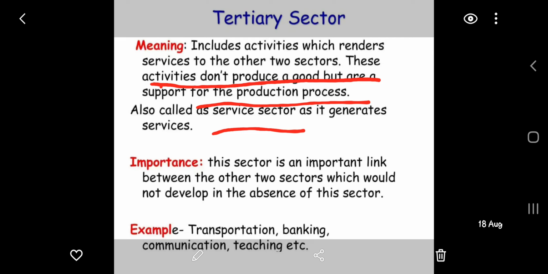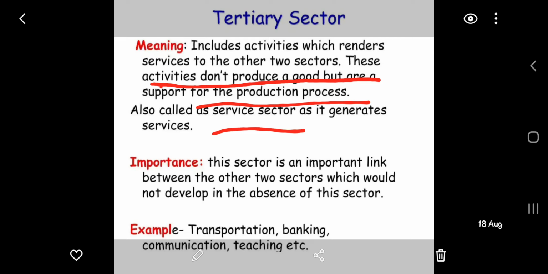In manufacturing, they can use that deposited money to buy some machinery or some raw material. In agriculture, they can buy fertilizers, insecticides, or some irrigation implements. Okay, so storage is also included, to store the products, and it is also one kind of tertiary sector.